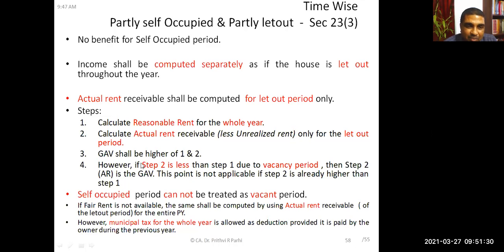Once that is done, we know the gross annual value. Then we have to deduct the municipal taxes for the whole year, because it is completely let out, to arrive at the net annual value. Then the usual deductions: standard deduction of 30% and interest on borrowed funds without any limit. That we have to deduct. This is how we can compute income from house property for partly self-occupied and partly let out. Did you understand it now?